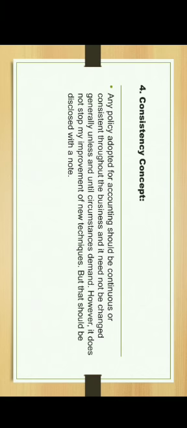Next is consistency concept. Any policy adopted for accounting should be continuous or consistent throughout the business and should not be changed generally unless circumstances demand. However, it does not stop the improvement of new techniques, but that should be disclosed with a note.